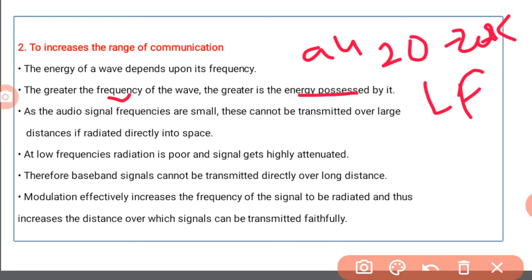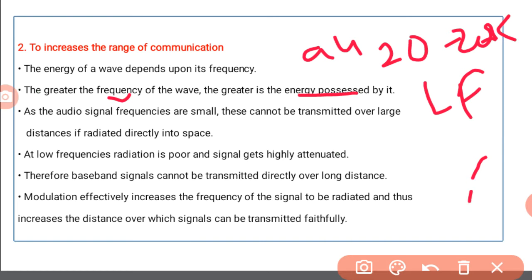At low frequencies radiation is poor and the signal gets highly attenuated, that means highly disturbed, with more noise along with the signal. Therefore the baseband signal cannot be transmitted directly over long distances.